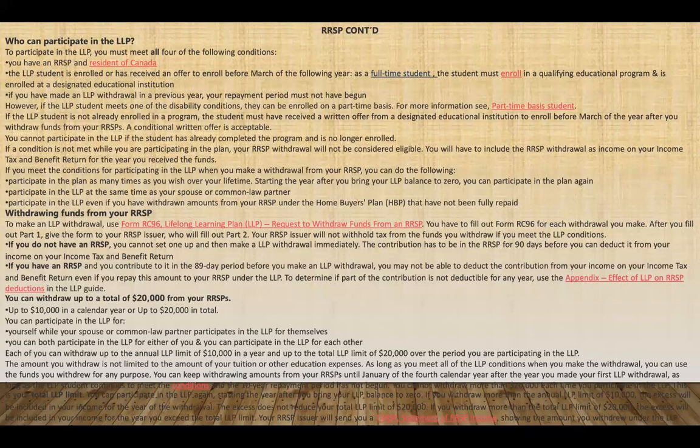So you can withdraw a total of $20,000 from your RRSP, and you can participate in the LLP for your spouse or common law partner, and both of you can also participate in the LLP for each of you. And the amount you withdraw is not limited to the amount of your tuition or your education expenses.